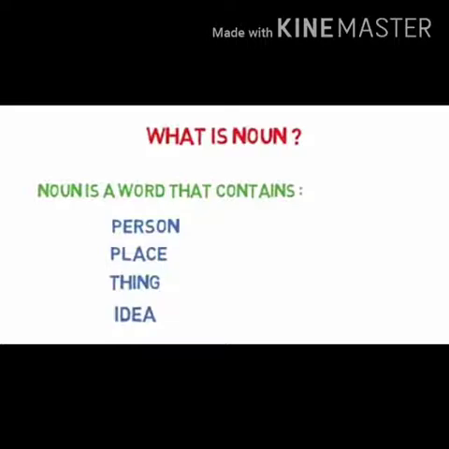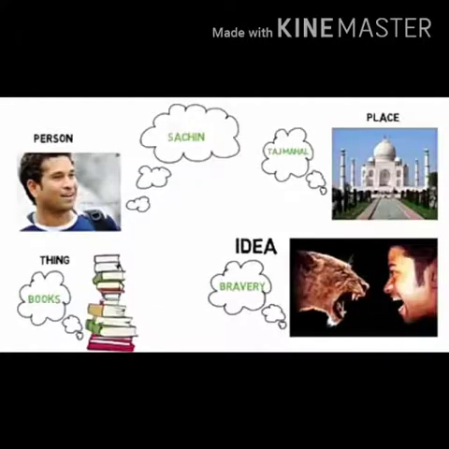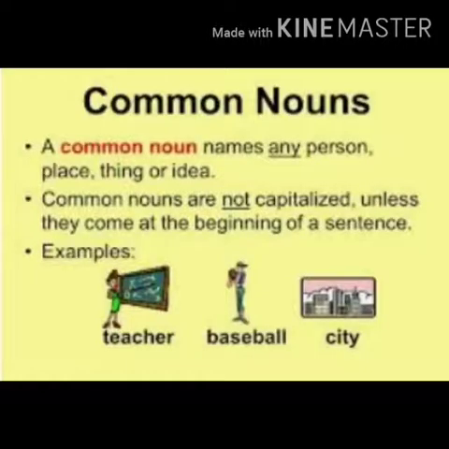Now let us see the example for a noun. Here they have given the example for a person, Sachin, place, Taj Mahal, thing, books, and for idea they have given bravery. Now you are clear? Okay. So, you have learned different types of nouns, right? In this chapter, let us recollect only a few types of nouns.